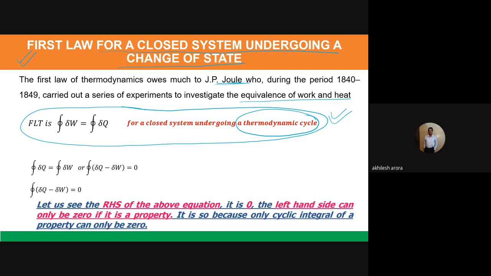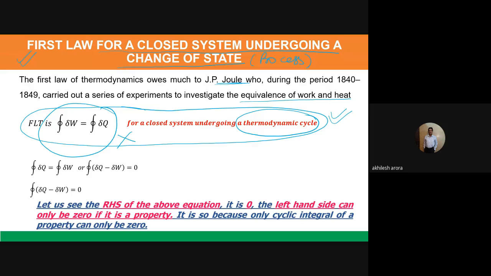When I say change of state, that means I am talking about some process. For any one process or any two processes which may not be ending at the same point, because if there are two or three processes but the final state is different from the initial state, then this equation cannot be applied in that case. I cannot apply this particular equation of the first law of thermodynamics for a process.